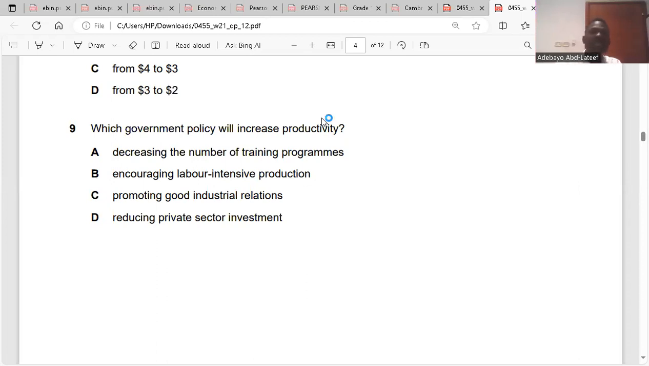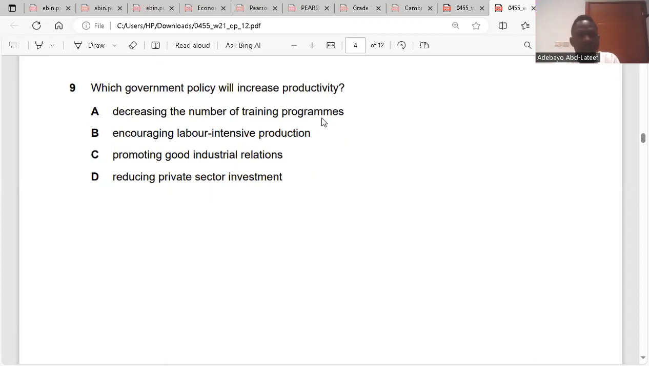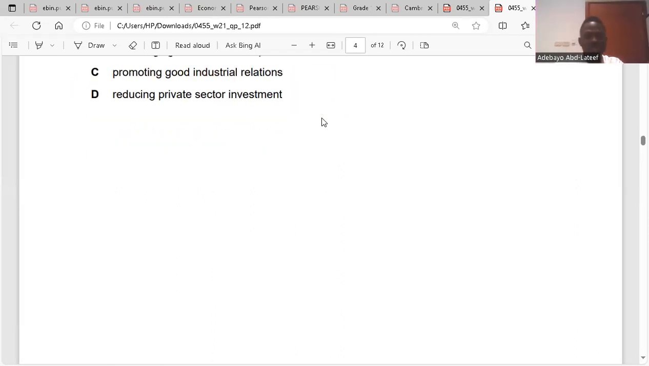Reducing private sector investment would reduce productivity, so it's not D. So the answer is C, question 9. Clear? Because of the circle that we talked about yesterday. Cooperation. The circle, yes, it will be a low income circle. So question 10.